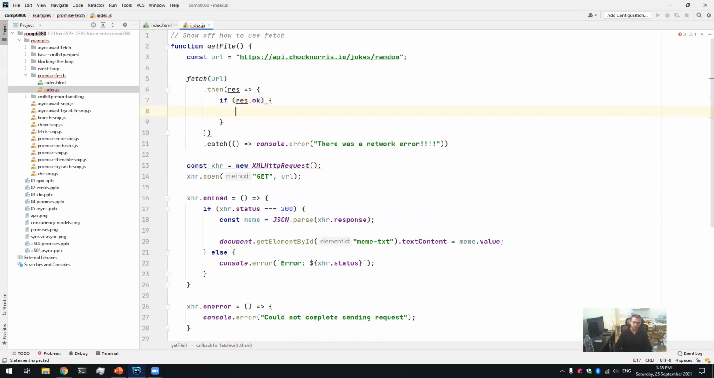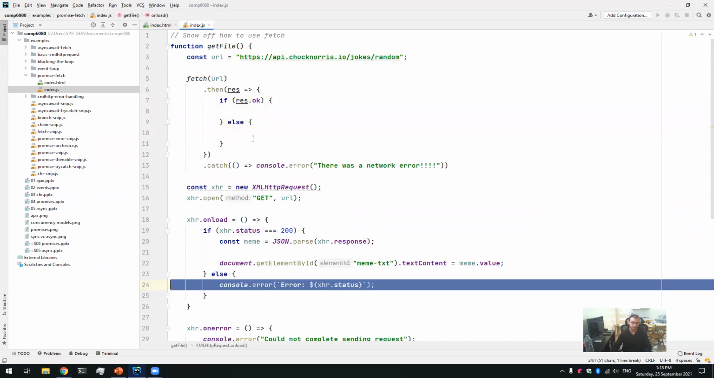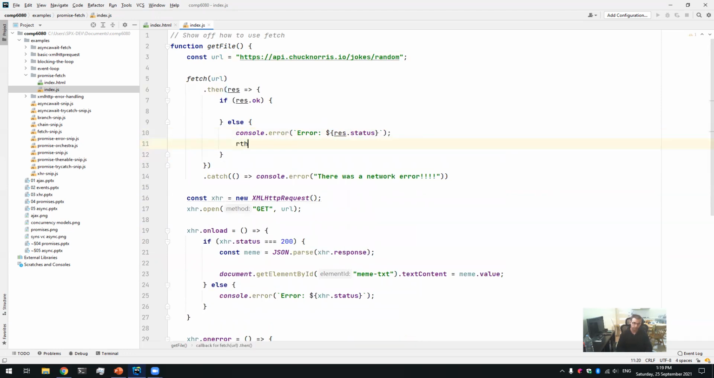So we'll fill what happens in the OK case in a second. But if there was an error, so it's not OK, then we'll just see what the error message was. res.status, same thing. OK. And then what we'll do is we'll just throw a new error. Well, I guess we'll just throw this as the error, actually.